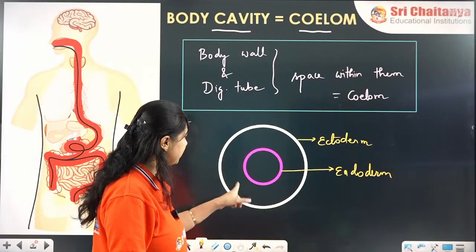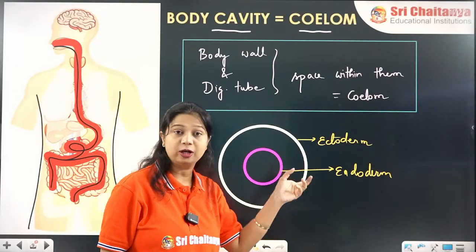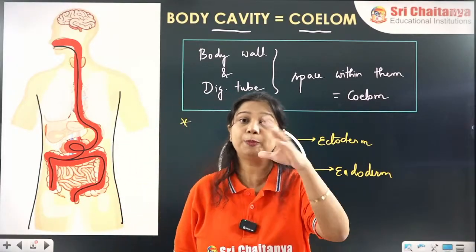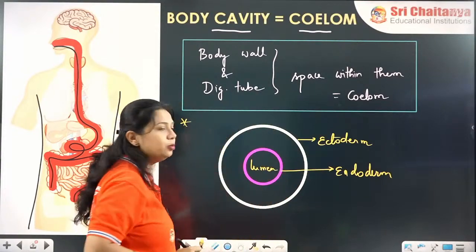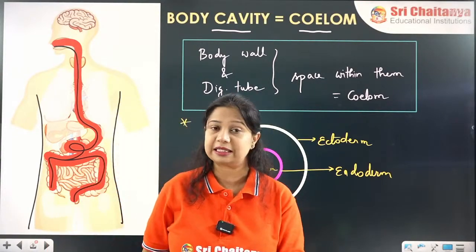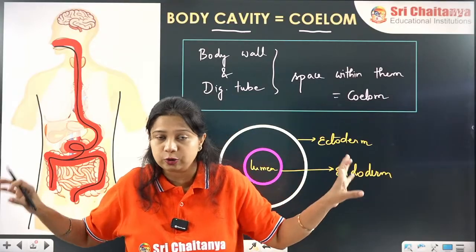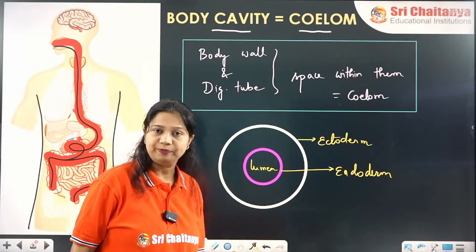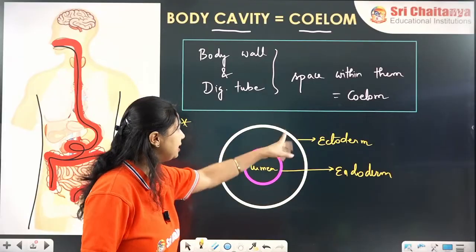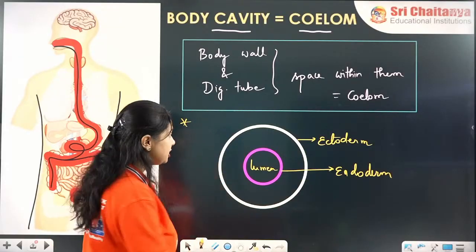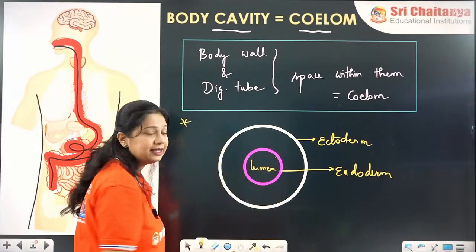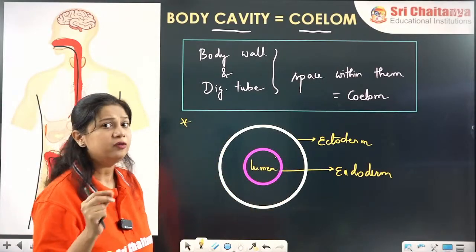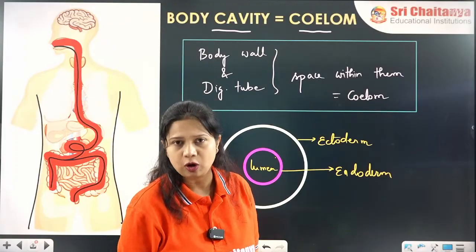The empty space, endoderm encloses, the endoderm is the digestive tube through which the food passes. So this is the hollow lumen. Alright. The esophagus, the stomach, the intestine, that is the hollow tube that is formed by the endoderm. And this is the body wall, that is the ectoderm. Now the space between them, ectoderm and endoderm, is empty, or we can say filled with fluid and many other components.